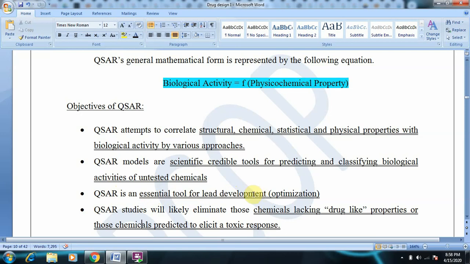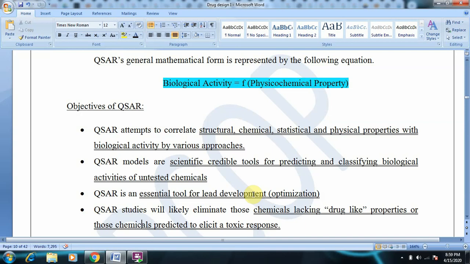Next, QSAR is an essential tool for lead development. As we said when we were studying docking methods, how did we define a lead molecule or hit molecule? The molecule which stands out of the crowd, which has good binding affinity with the receptor and good physico-chemical properties, and those molecules will have priority for acting as a drug molecule in the biological assays. So the molecules which are ranked top in docking methodology, we call lead molecules.